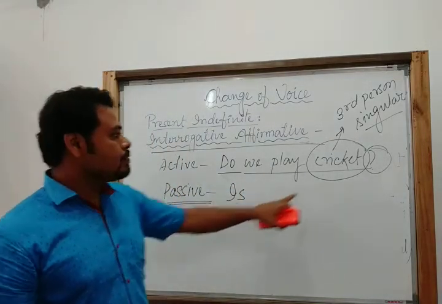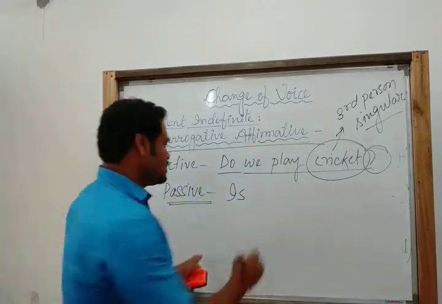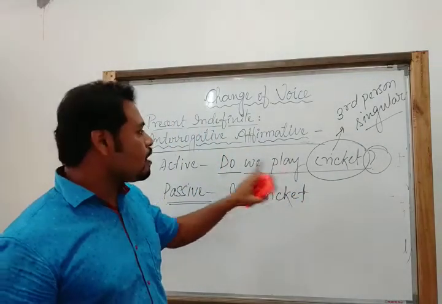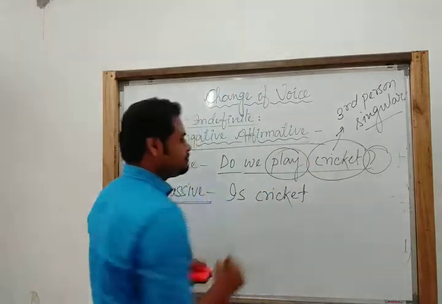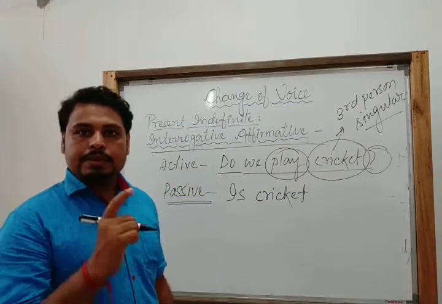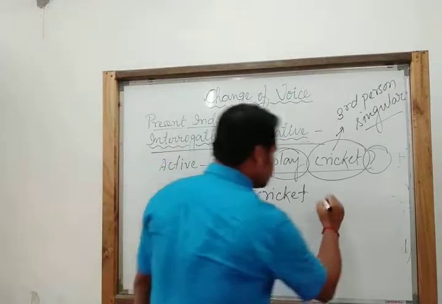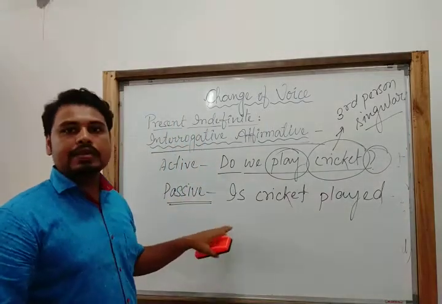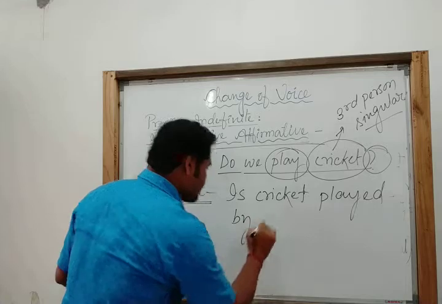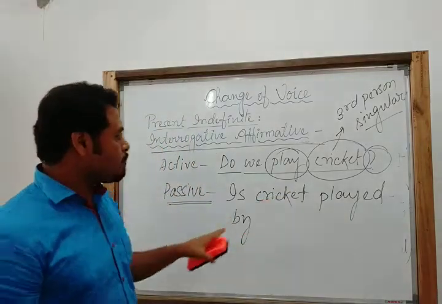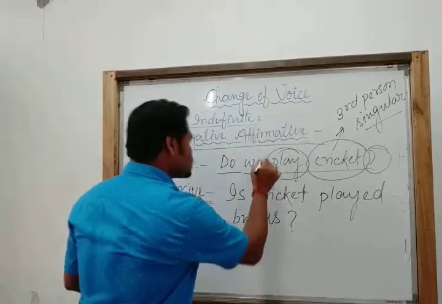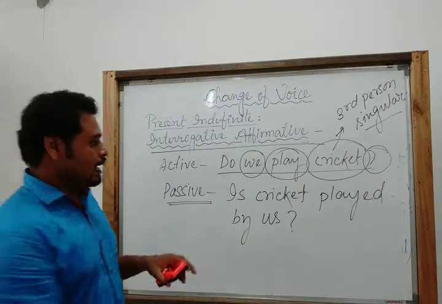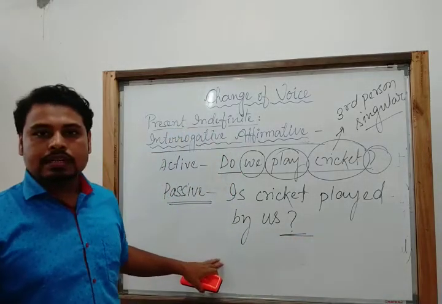Then we have to use the object as the subject: is cricket. Then the third form of the verb. This is the main verb here. The third form of play is played. So, is cricket played? Then generally we use by, as it is passive voice. Is cricket played by us? This we in active voice turns into us in passive voice. And at the end, obviously, we have to use the note of interrogation.